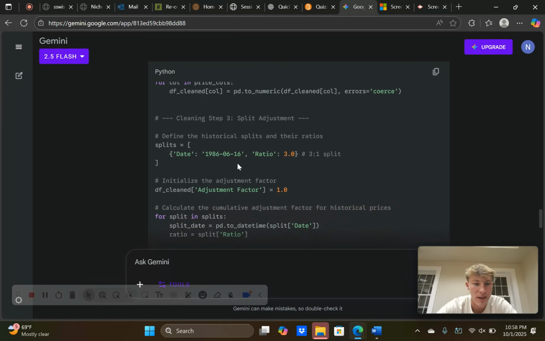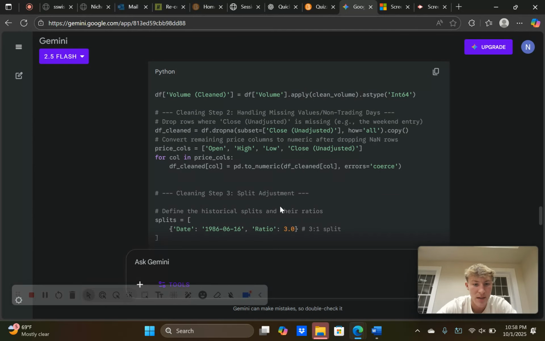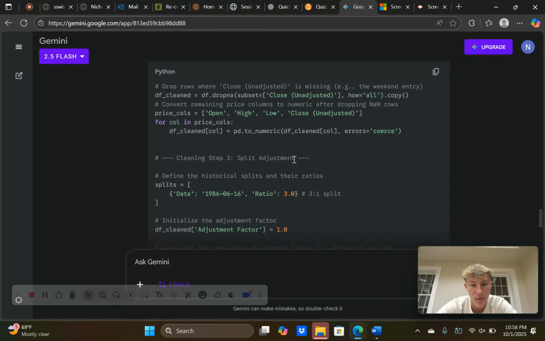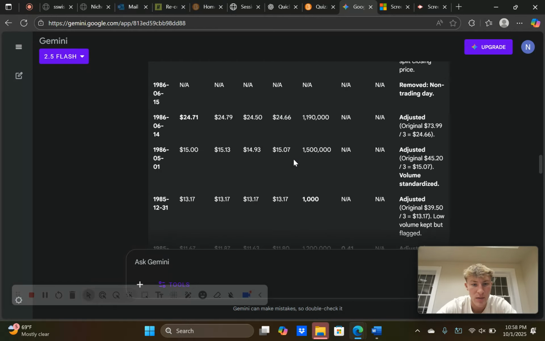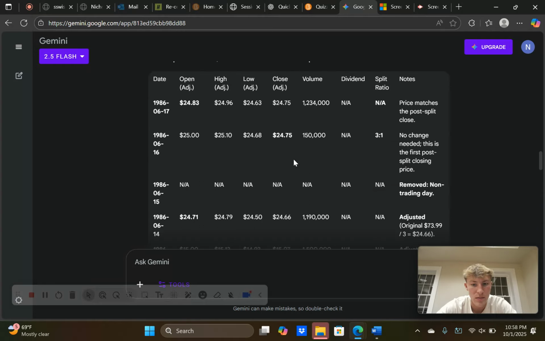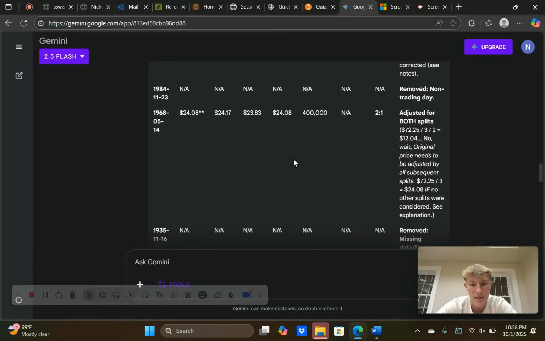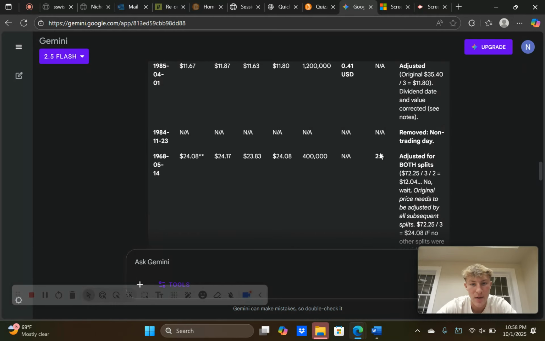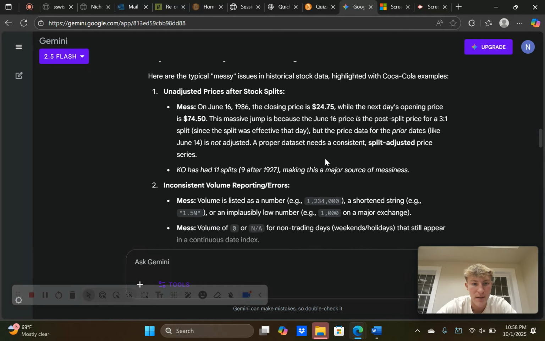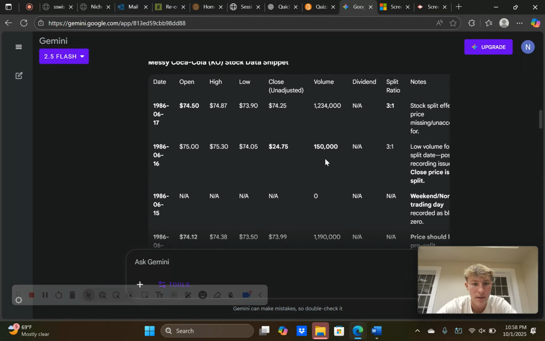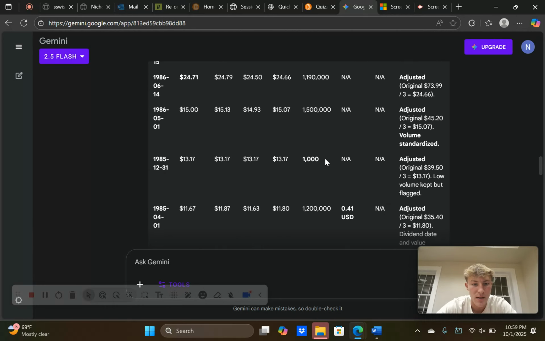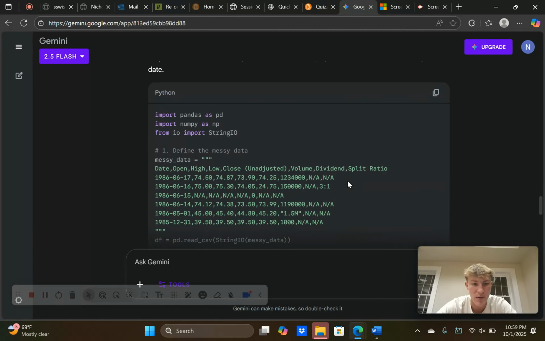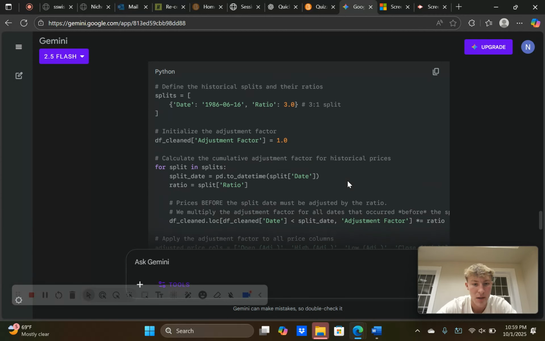Then there's more steps, cleaning step 3, split adjustment. The ratio is 3.0, so 3 to 1. It still stays the same on this column, although it affects the prices, and they're actually way more accurate. You see the data here, and the prices are accurate with the split according to the split ratio.